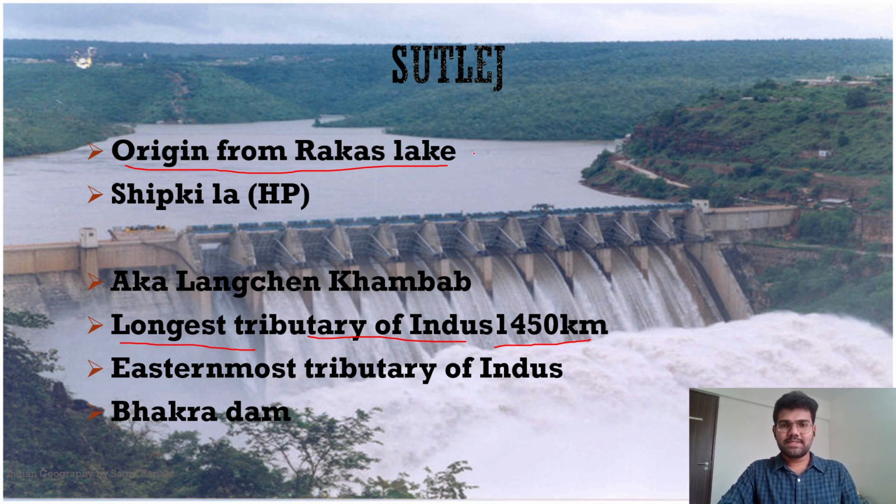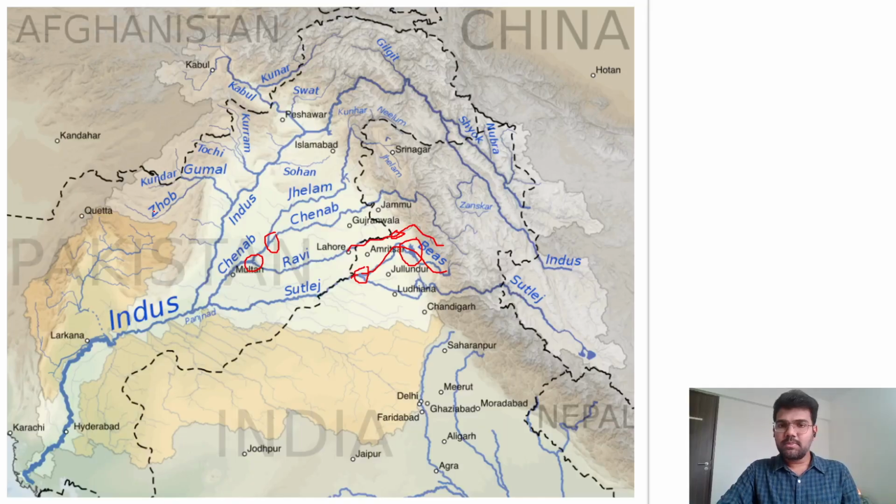We just saw in our second slide the four important rivers. They originate from near Rakas Lake and near Manas Lake. So one of them was Satluj River. It has its origin from the Rakas Lake. Then it enters India. So many questions have been asked from this fact. It enters India from the state of Himachal Pradesh, and to be specific, at Shipkila.